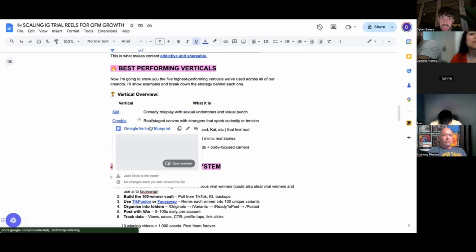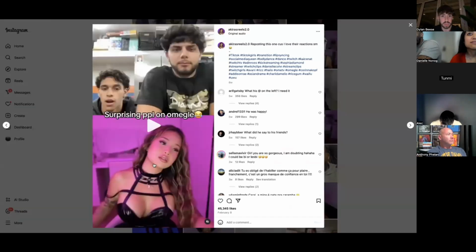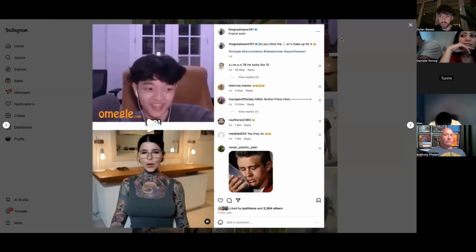Secondly is Omegle. The Omegle vertical example, you can see and go through in the program. Another example of Omegle is literally what I just showed. You can either fake Omegle or do it organically. If you fake it, it's the same thing: you can jump on a video call with your creator, or get actors or whatever you want to do, and make it look like Omegle. Or you can actually jump on and get organic reactions. For us personally, organic reactions actually do perform the best, but they are hit and miss, because you don't know what a stranger is going to say. But when you get hitters on Omegle, they can do extremely well.